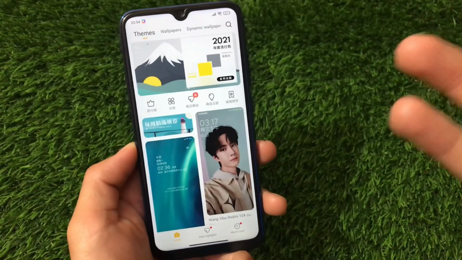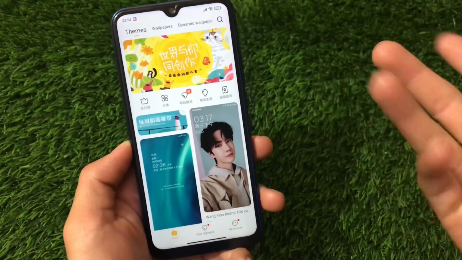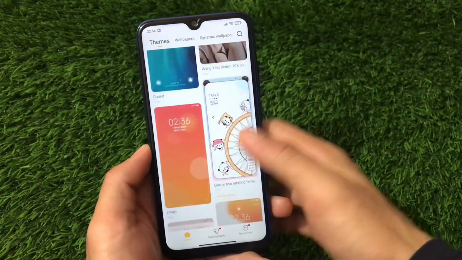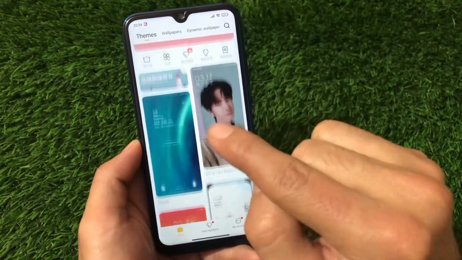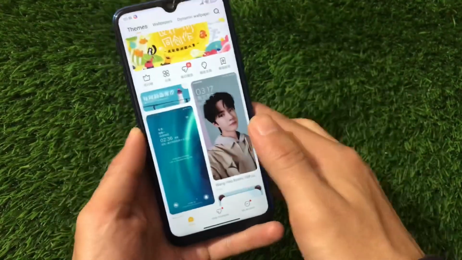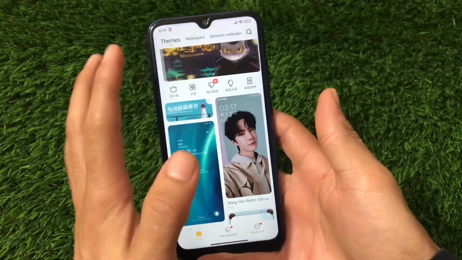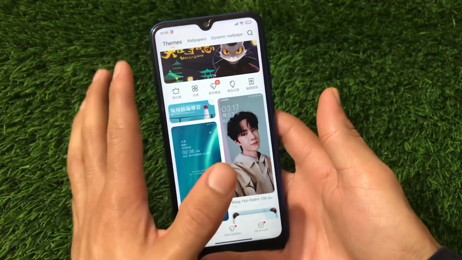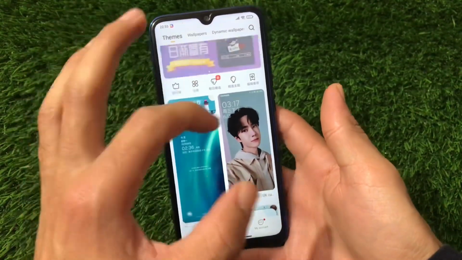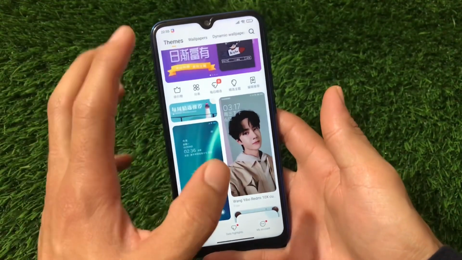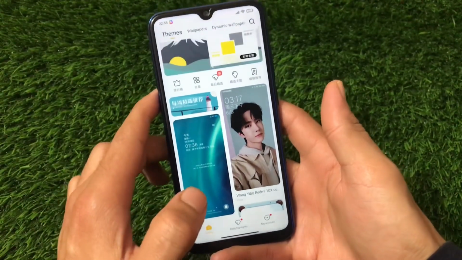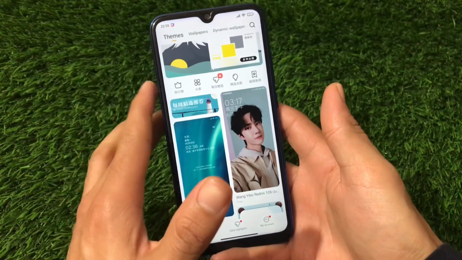We're gonna talk about 3 cool, interesting themes which you might like, and in this video we have all those themes available on this Chinese theme store. If you're using a ROM which has a Chinese theme store, you might find them in the theme store easily. I'll provide the link in the description for this Chinese theme store link if I've got them, or you can easily install the MTZ file.